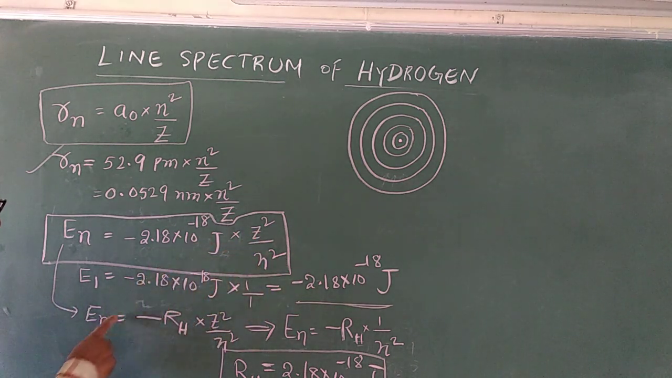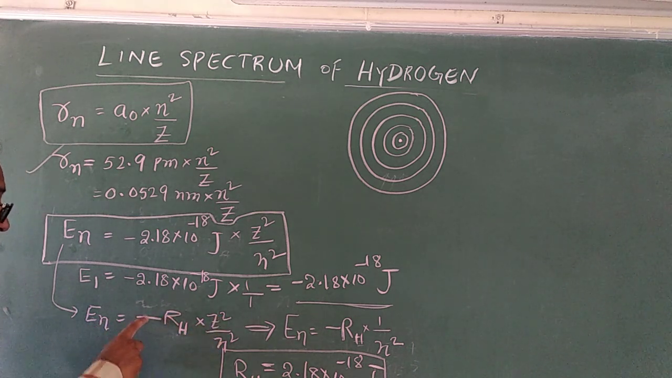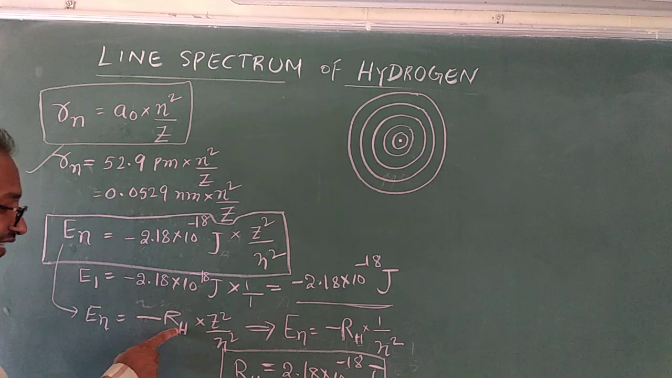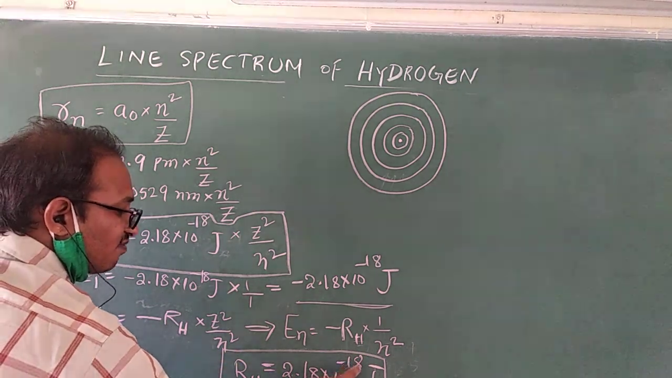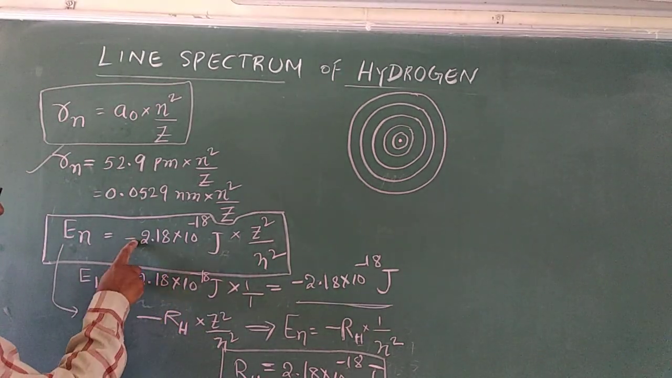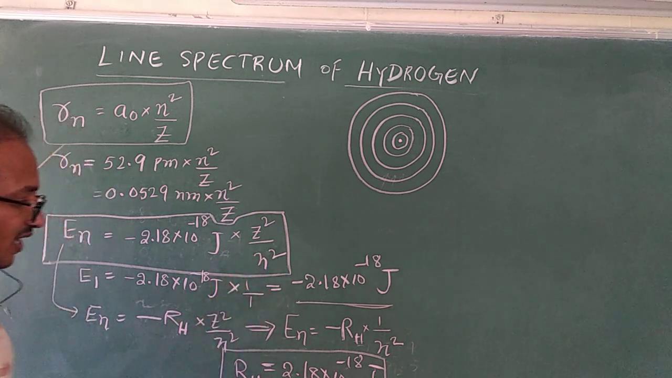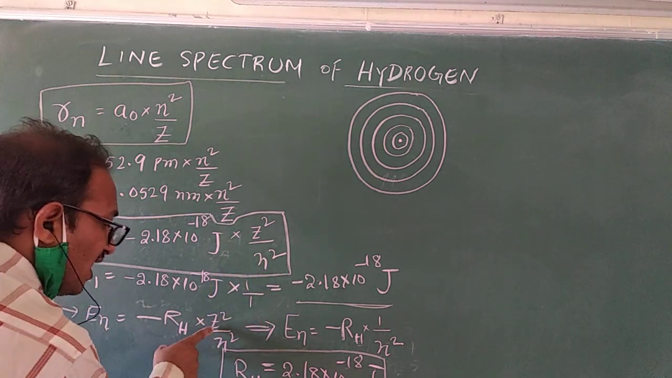The same thing, En equals minus RH into Z square by n square. Here, minus as it is, RH value is 2.18 into 10 to the power of minus 18 joules. You can substitute: minus 2.18 into 10 to the power of minus 18 joules into Z square by n square.